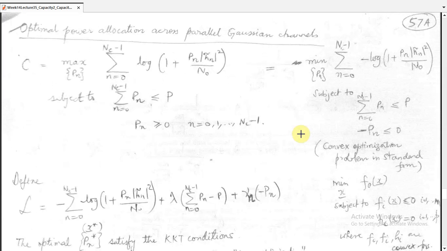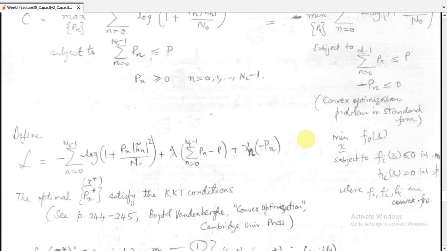So the details of the calculations done before are given here. You can go and see the details by yourself. These notes will be shared.